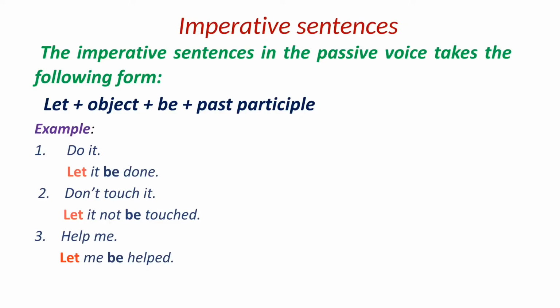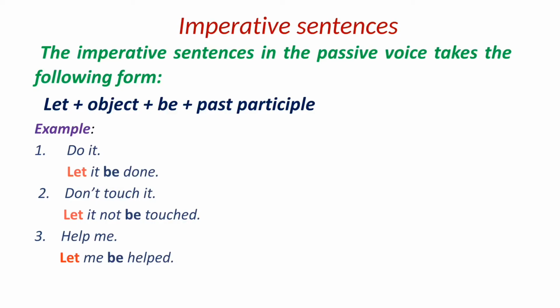Imperative sentences. The imperative sentences in the passive form take the following form: let plus object plus be plus past participle. Example is here. Do it.